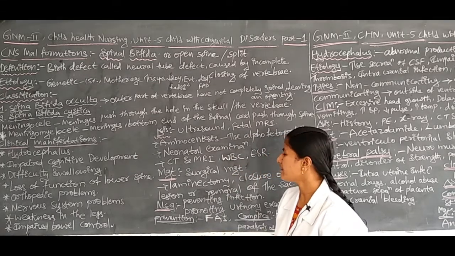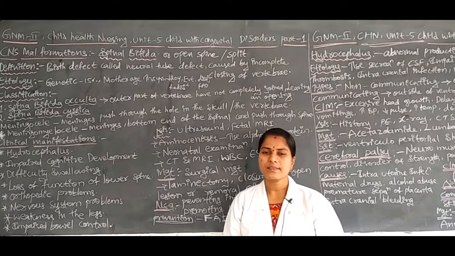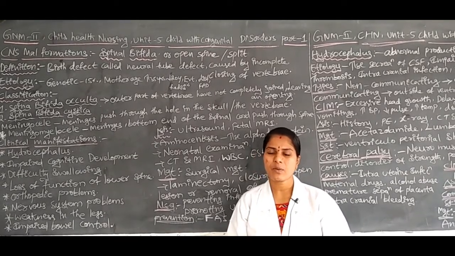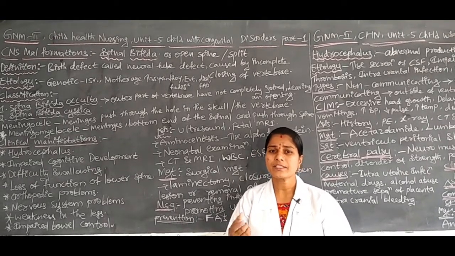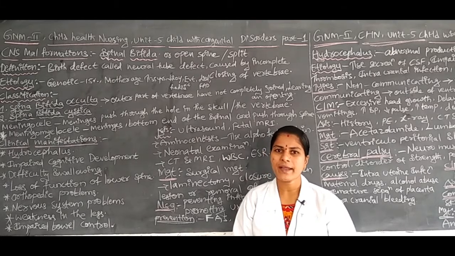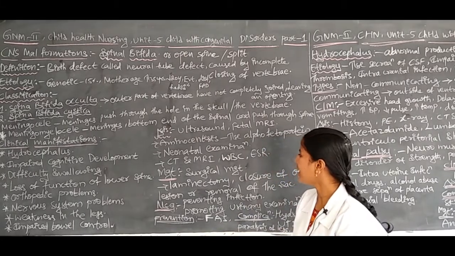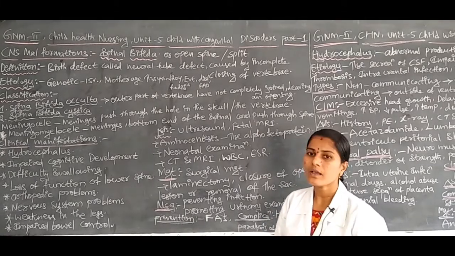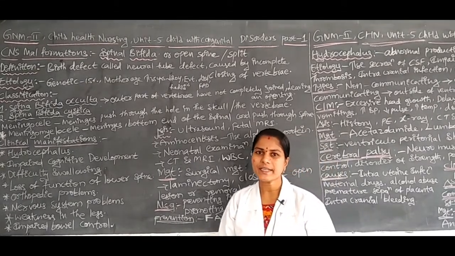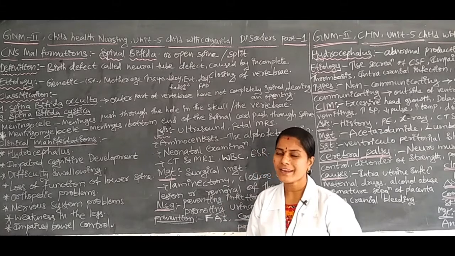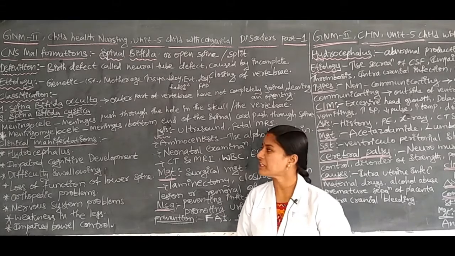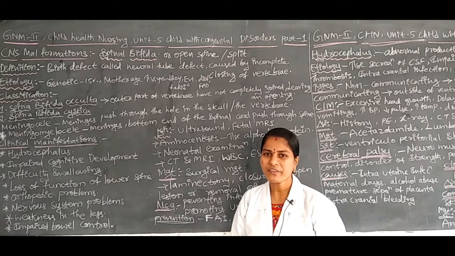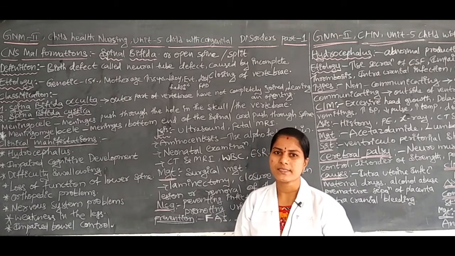Okay, next, another one is the CT scan. In this CT scan, the normal structure and normal function of the skull and spinal cord should be identified, and MRI, WBC count. Sometimes we have to do the erythrocyte sedimentation rate. Okay, these are the diagnostic procedures for identification of spina bifida in newborn babies.